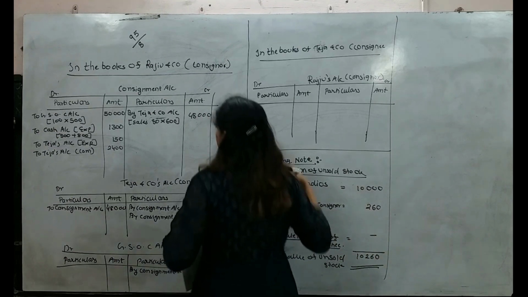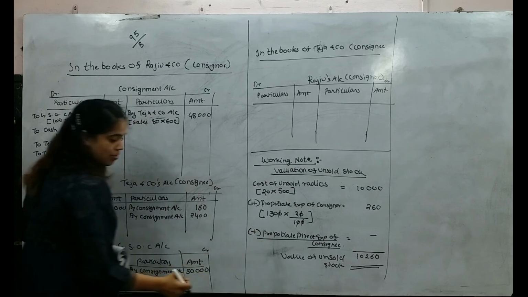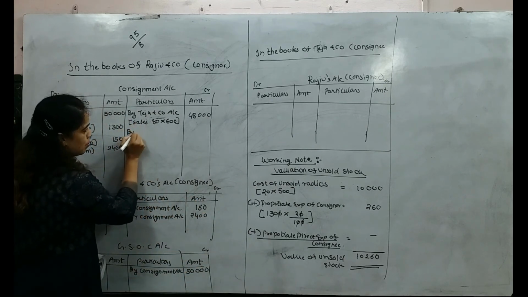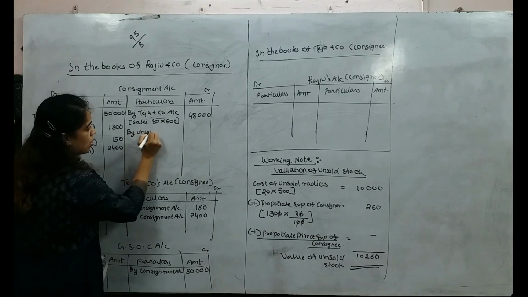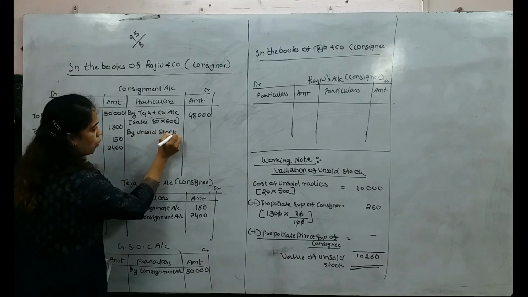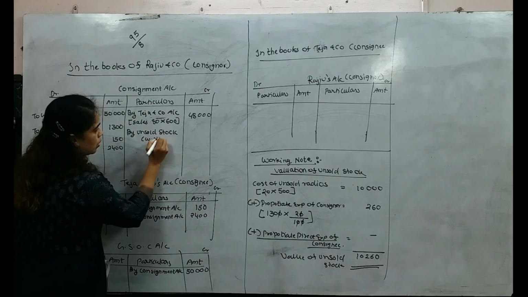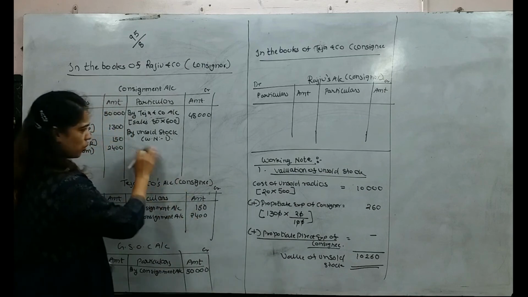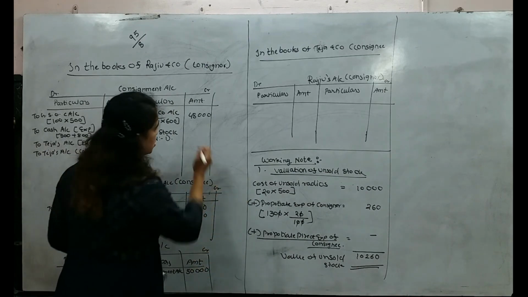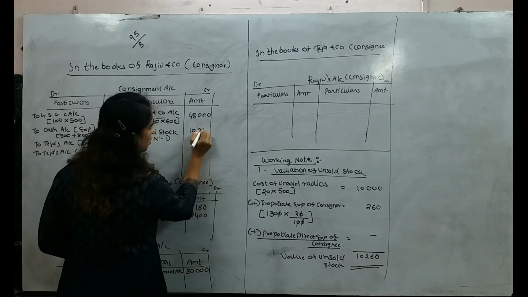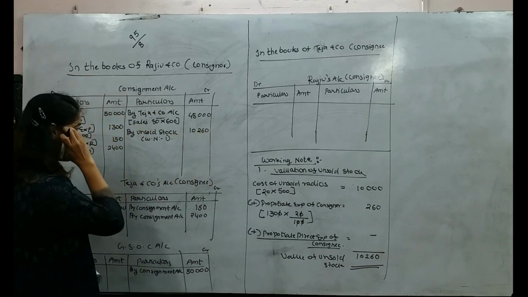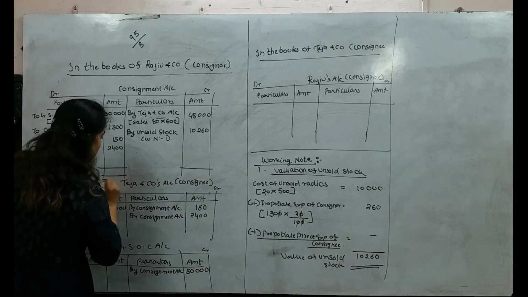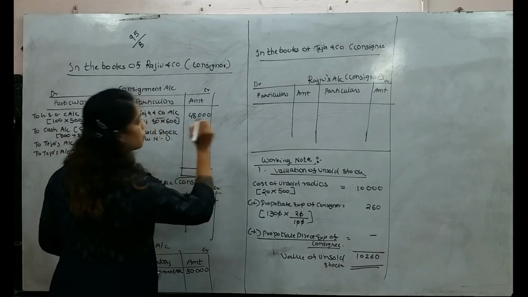Okay. Now, where are we supposed to record that unsold stock? Credit side of consignment account, by unsold stock. Okay. Refer working note number 1. If you want, I can give headings. Need not write. It is not mandatory. What is the amount? 10,260.